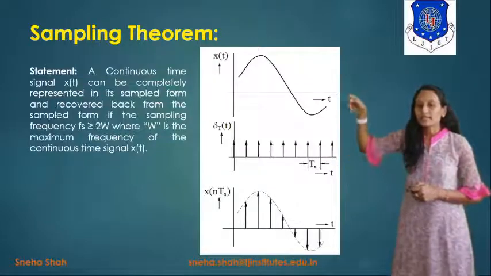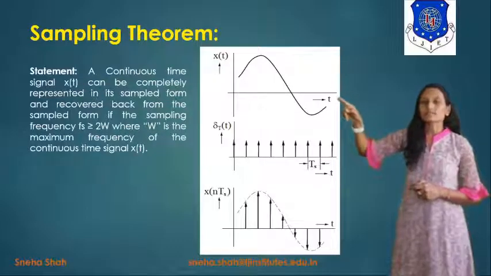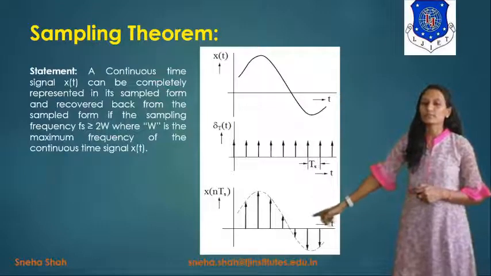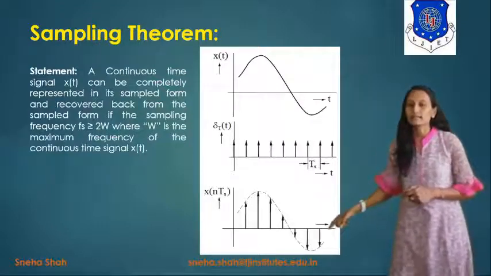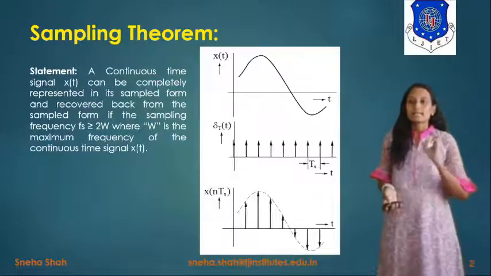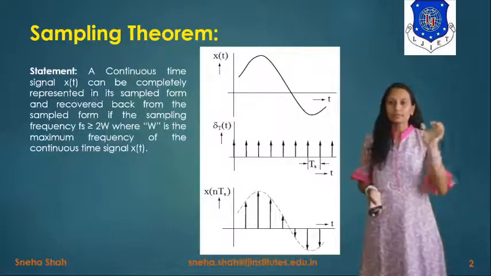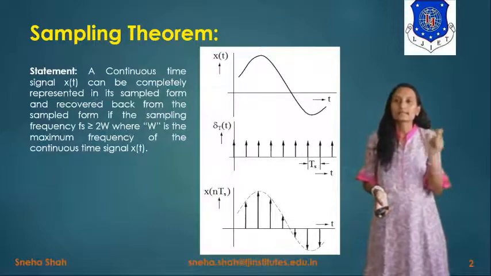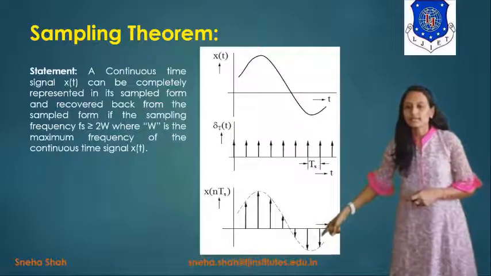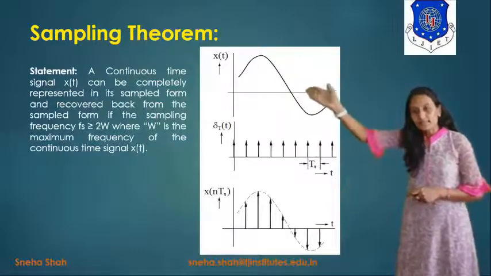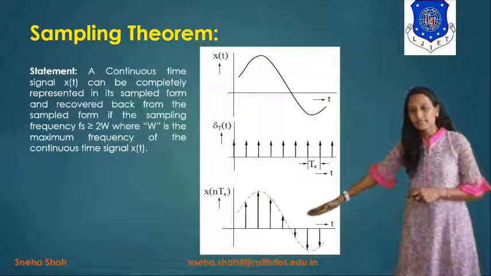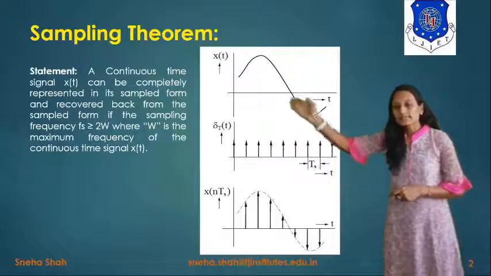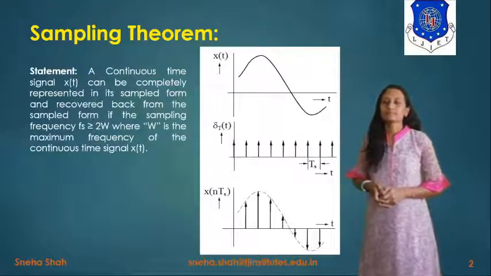This combination will be multiplied with the original signal x of t, and it will give the final output, which is the discrete time signal, which has some value of the input at certain instants, and at other instants its value will be equal to 0. So basically we are converting this continuous time signal into a discrete time signal by using this sampling theorem.